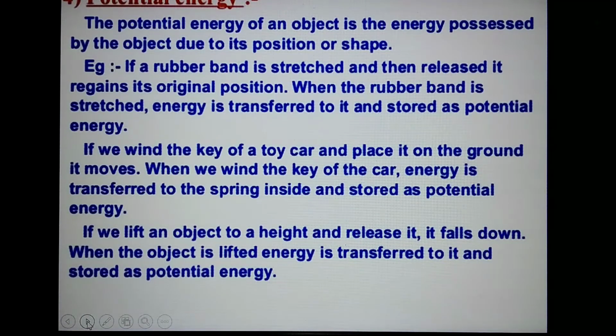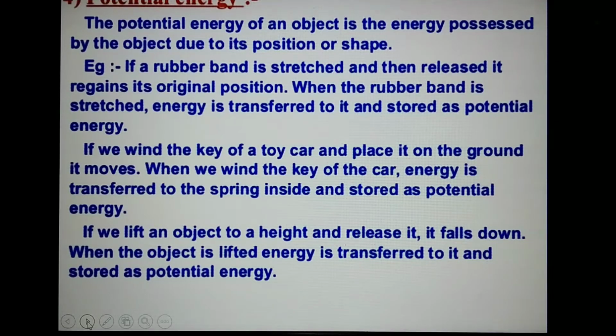Now, once again, the potential energy of an object is the energy possessed by the object due to its position or shape. For example, if a rubber band is stretched and then released, it regains its original position. When the rubber band is stretched, energy is transferred to it and stored as potential energy. That is called elastic potential energy.